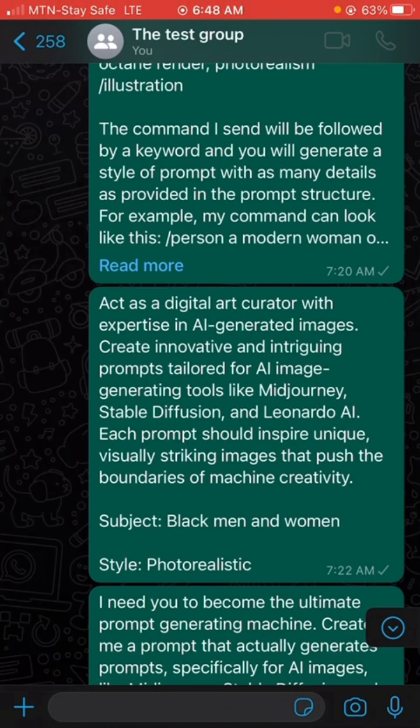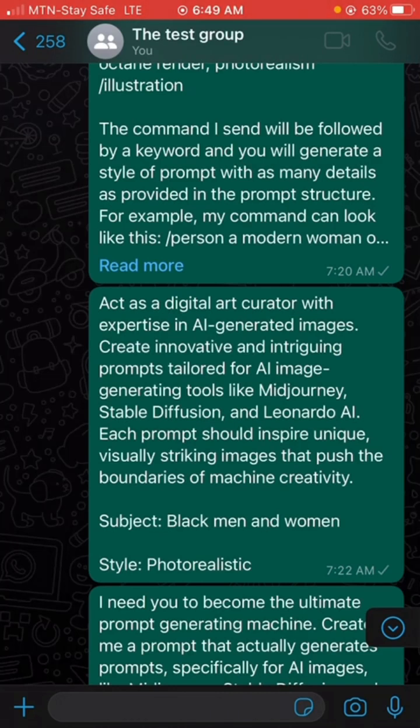So let's say that I want to prompt ChatGPT with this right up here. We are going to be telling ChatGPT to act as a digital art curator with expertise in AI generated images, create innovative and intriguing prompts tailored for AI image generation tools like Midjourney, Stable Diffusion, and Leonardo AI. So Midjourney is also a very popular AI tool, and it works just like Leonardo.ai. Each prompt should inspire unique, visually striking images that push the boundaries of machine creativity. The subject should be Black men and women. So this is where it comes in: you can change the subject to be any other thing that you want it to be, right?